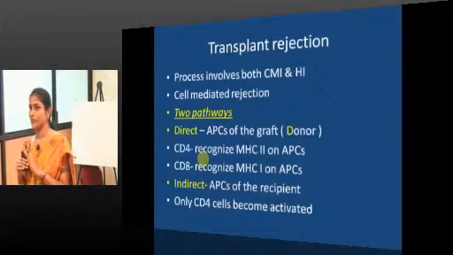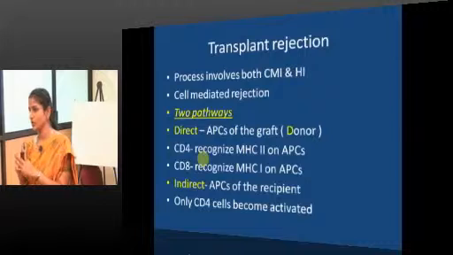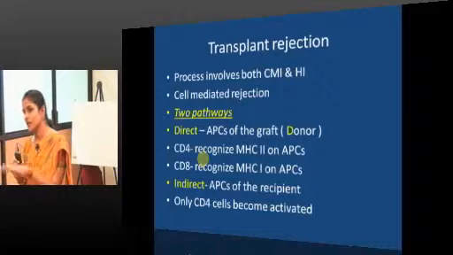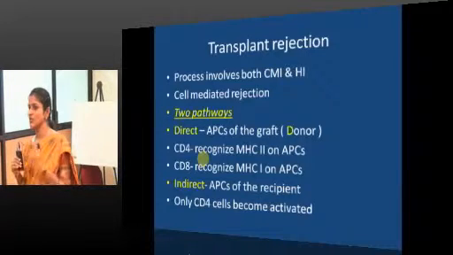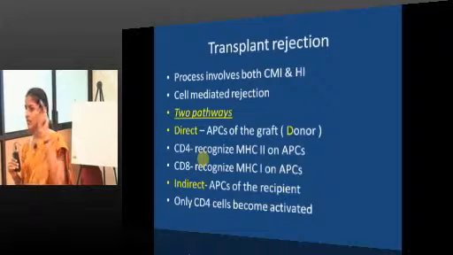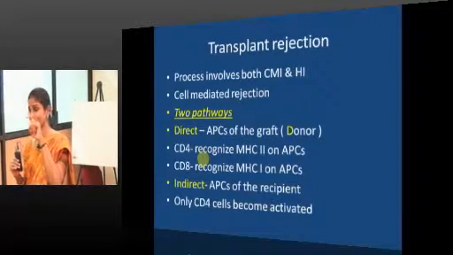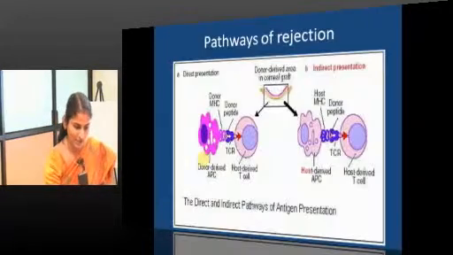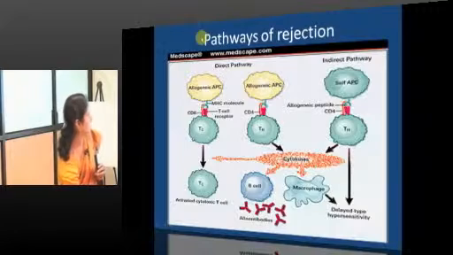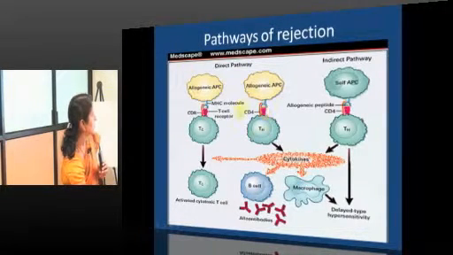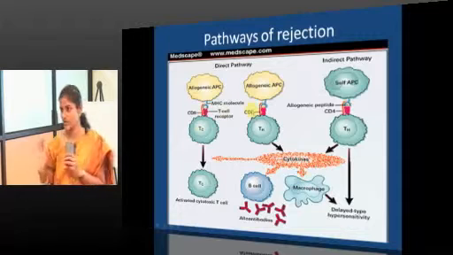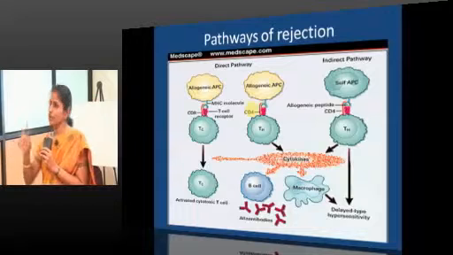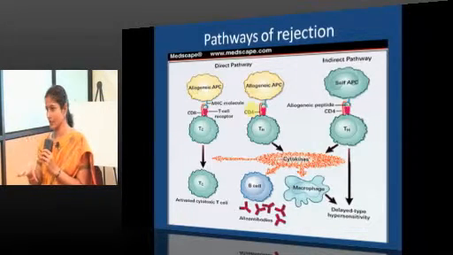In the direct pathway, the APCs are from the donor. So, the APCs of the graft, APCs of the donor, will be presenting the antigens. It is a dual pathway with donor derived APCs, by which it can activate both CD8 and CD4 lymphocytes. So, direct pathway, APCs of the donor, dual, CD8 or CD4 can get activated.